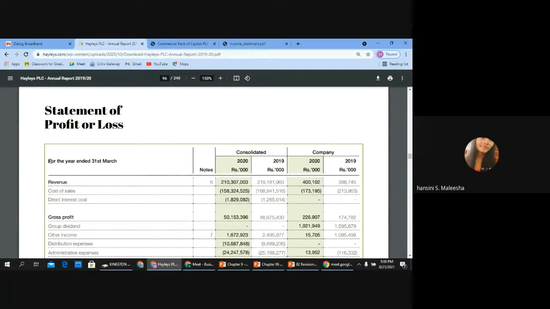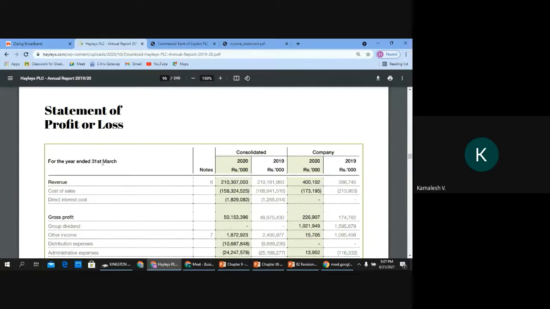For the year ended 31st of March. What does it mean? Their financial year is from when to when? 1st of April to 31st March. So 1st of April to 31st March means it will go across 2 years, 1st of April of this year into 31st March of next year.